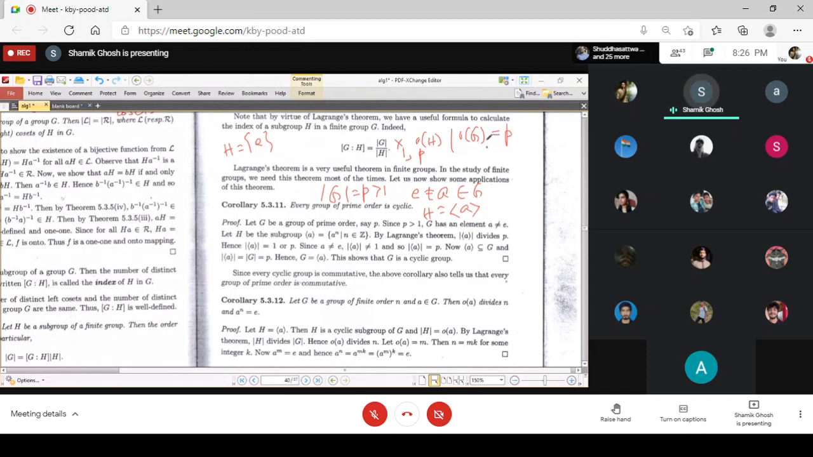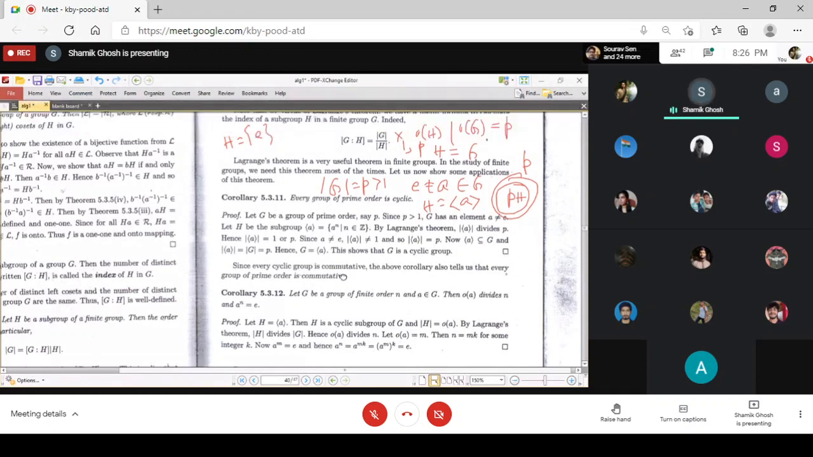But the order of the group is p and the subgroup is p. That means the subgroup equals the group. Within a group of p elements, if you have a subgroup of p elements, that is the same set. So H becomes equal to G, and H is cyclic. So every prime order group is cyclic. Immediately this is another application of Lagrange's theorem.